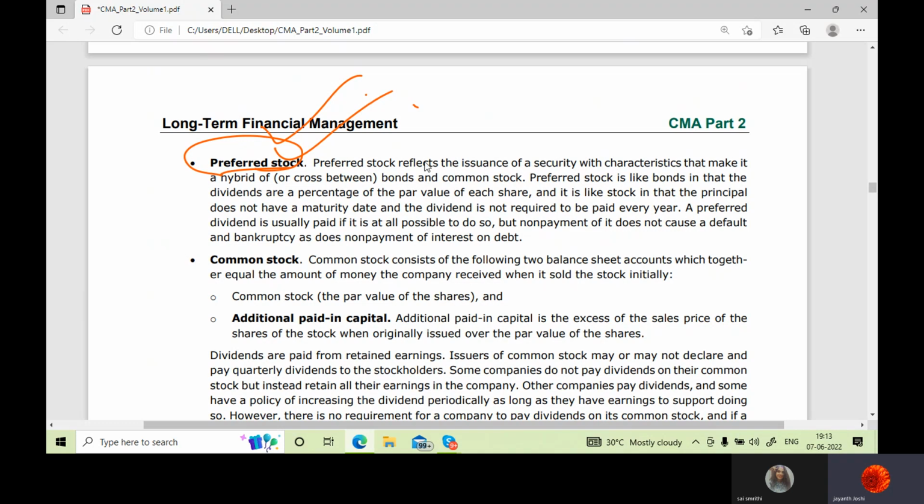Okay, so preferred stock reflects the issuance of a security with characteristics that make it a hybrid or cross between bonds and stock. Some features it has of a stock and some features it has of a bond. That means we will give dividends to them. Okay, dividends are generally given to shareholders, but these dividends are going to be fixed, which again has some characteristics of a bond, because for bondholders a fixed interest is what the company pays. Okay, so that's what it has, dual characteristics.